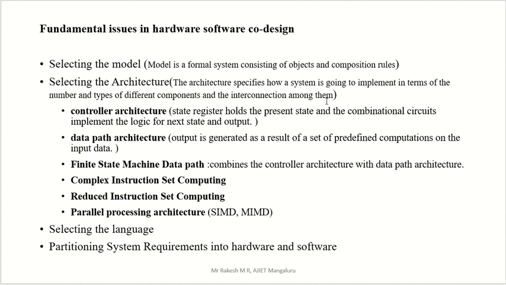After objectives and composition rules, we have the architecture. Inside the architecture part we have the controller architecture, data path architecture, finite state machine data path, complex instruction set computing, reduced instruction set computing, and parallel processing architecture. What is the controller architecture?